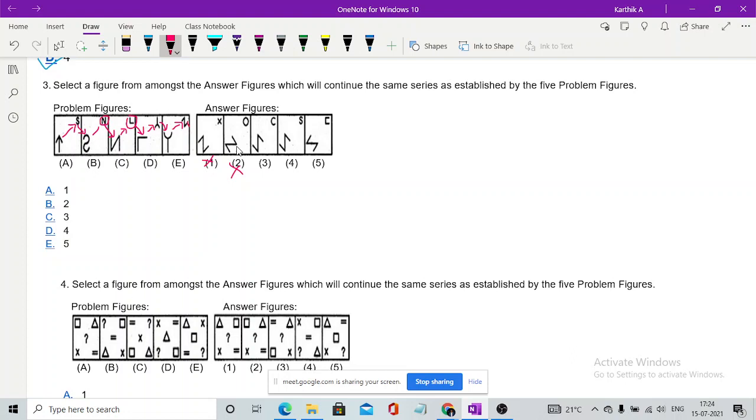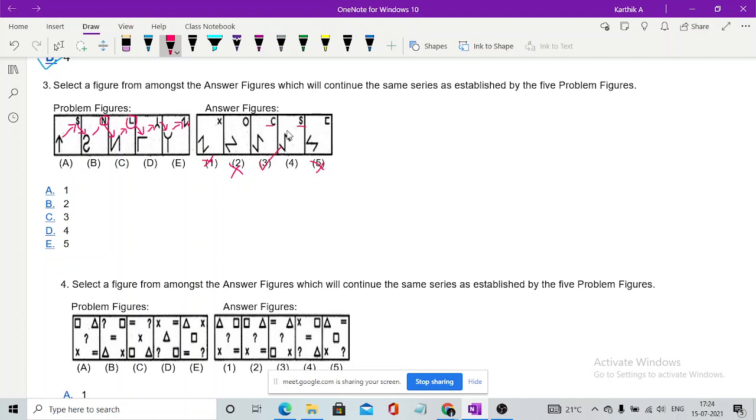The tilted image should be a complete 360 degree image. So this cannot be the answer, because this is not a 360 degree image. These two are the ones which come as 360 degree images. But whenever you see the top part, you have S, you have N, you have L, you have tilted Y, and you have Z. But the next thing should be a new one. We have S, which is already present in the first image. So the new one is C.